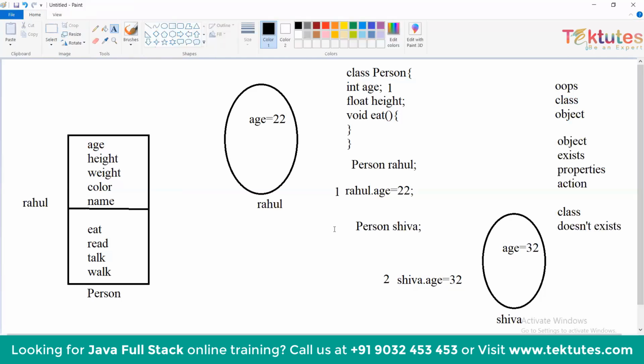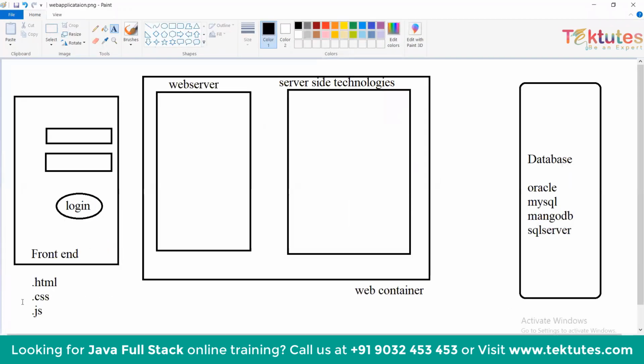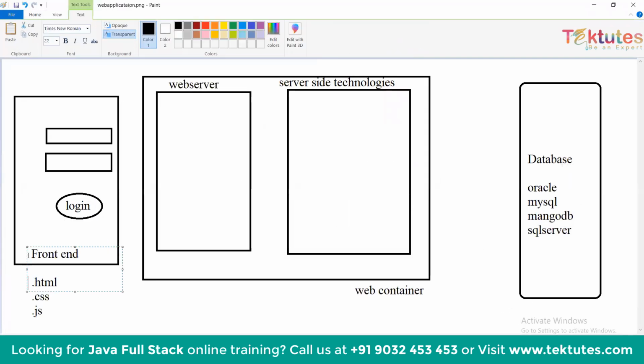So next thing, if you want to develop a web application using Java, you should know basic technologies. These basic technologies are the front end, which consists of HTML, and here HTML is used to develop a web page.